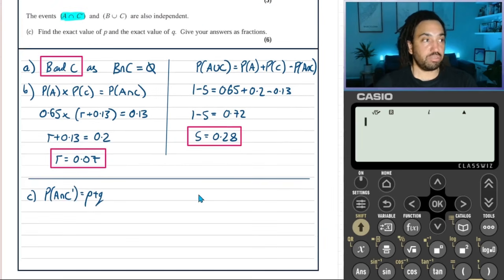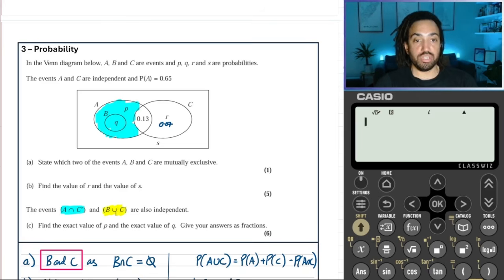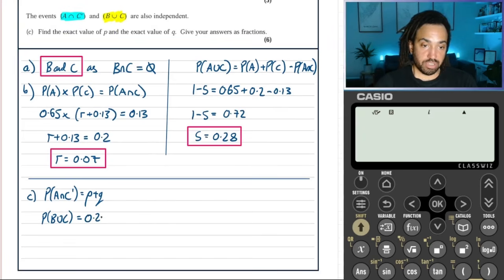And then the other set, which would be helpful if we worked out, was the probability of B union C. So let's go shade that in a different color. Let's use blue and yellow because when they intersect, it gives us green, which is very helpful. So B union C is all of the things which are in B or C or both. So that's C and that's B. Okay, great. So we know that's going to be 0.2 plus Q as well. So this is equal to 0.2 plus Q.